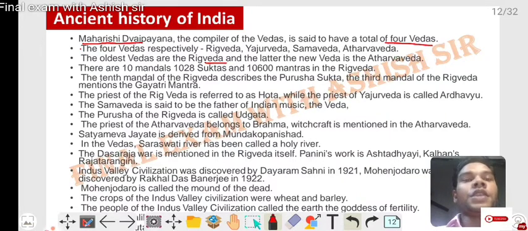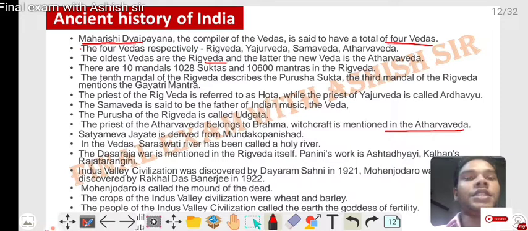The priest of the Rigveda is referred to as Hota, while the priest of the Yajurveda is called the Adhvaryu. The Samaveda is said to be the father of Indian music. The priest of the Samaveda is called the Udgata. The priest of the Atharvaveda is the Brahman. Witchcraft is mentioned in the Atharvaveda.